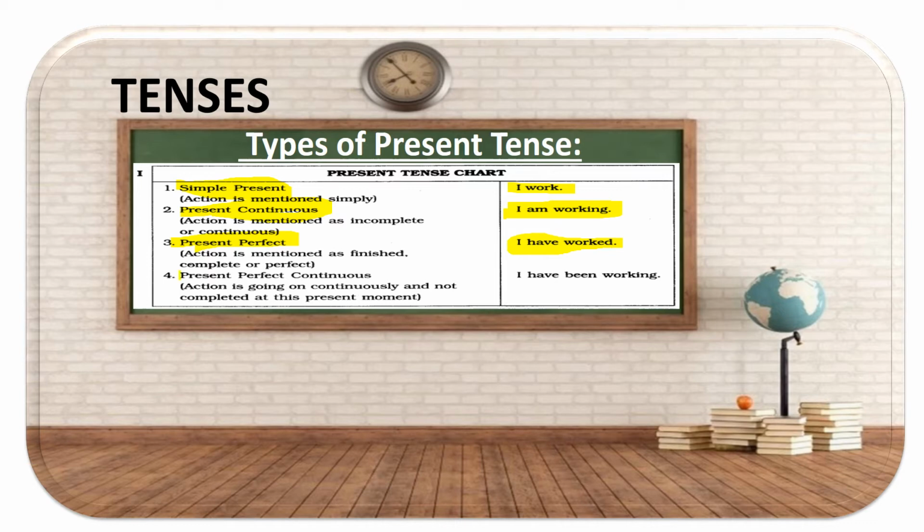And last but not the least, present perfect continuous, where action is going on continuously and not completed at this present moment. Action is going on continuously means it is happening continuously, and at the moment it has not been completed. "I have been working." I've been working for quite some time now, maybe for an hour I've been working and I'm still working. I have been working on this video for very long, so I've not completed it, I'm still working on it. That is why it says "I have been working." So it's happening in the present, but it has been happening for some time now. Right now also it is happening and it may extend for some more time.